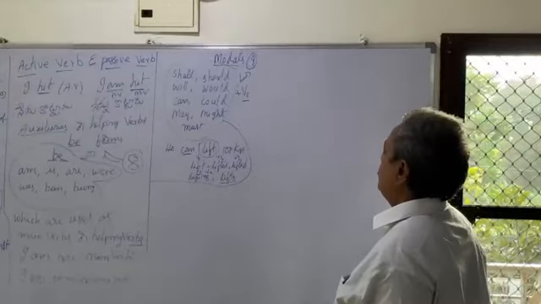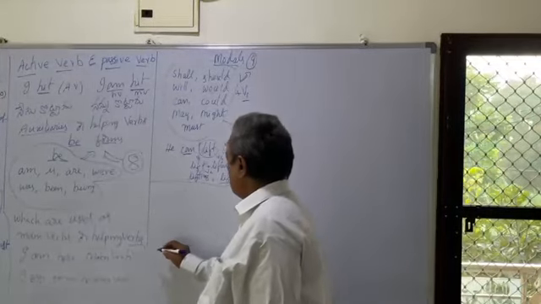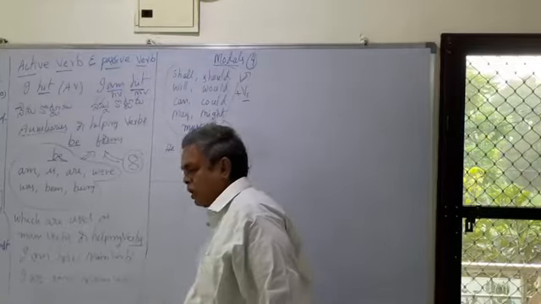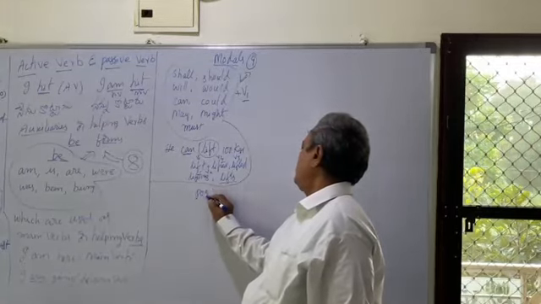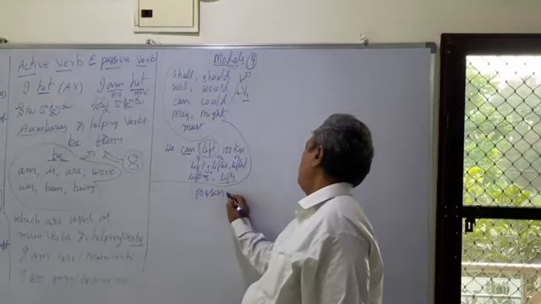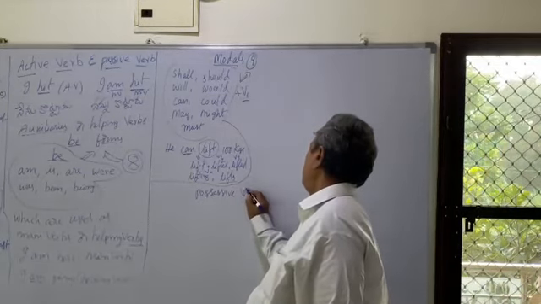These are the modal verbs. Next one is possessive verbs. What are those? Possessive verbs.